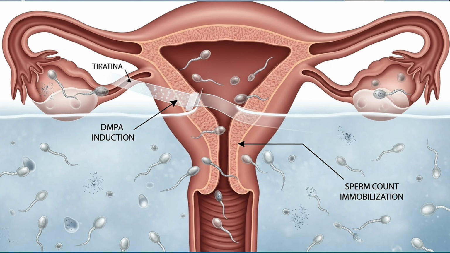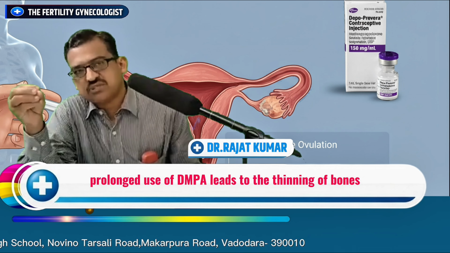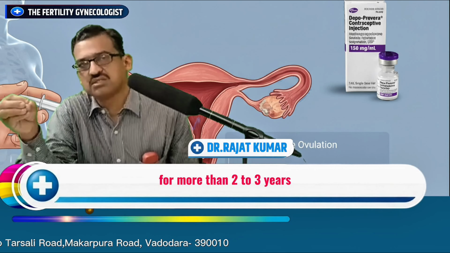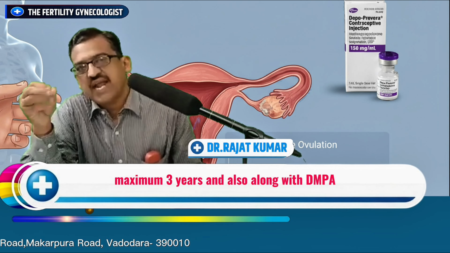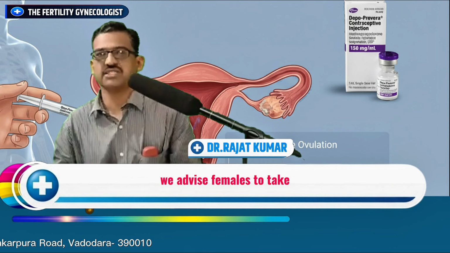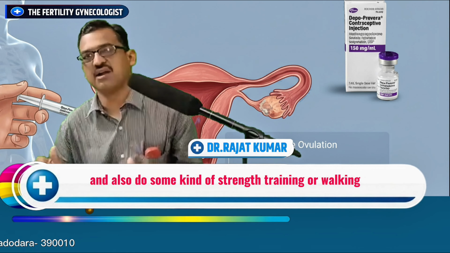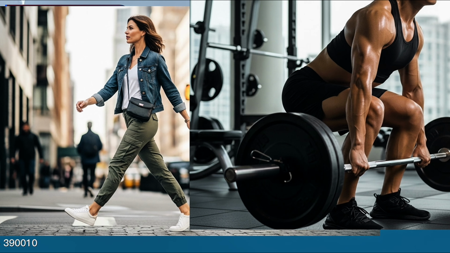And last and most important, osteoporosis. Prolonged use of DMPA leads to thinning of bones, thereby increasing the risk of fracture, and that is why we do not give it for more than 2 to 3 years, maximum 3 years. Along with DMPA, we advise females to take routine calcium and vitamin D supplementation, and also do some kind of strength training or walking.